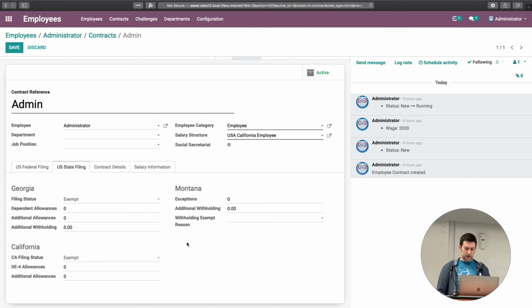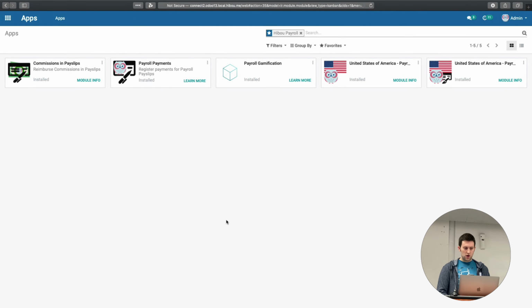So let's see what we got in Odoo 13. We have simplified the module structure quite a bit by including everything inside the base implementation of payroll. And then we have our accounting module, which has install hooks that will set up all of the accounting for those rules, based on the prefixes for the rule names for how to assign the accounts. And then you would obviously customize it a little bit.